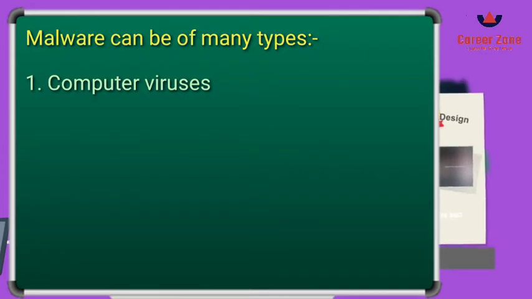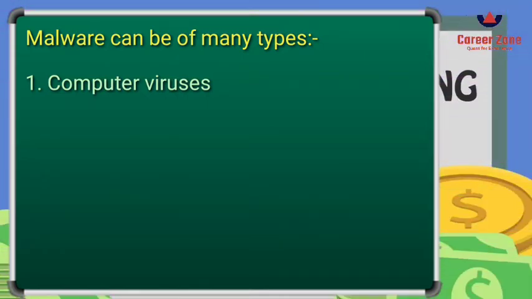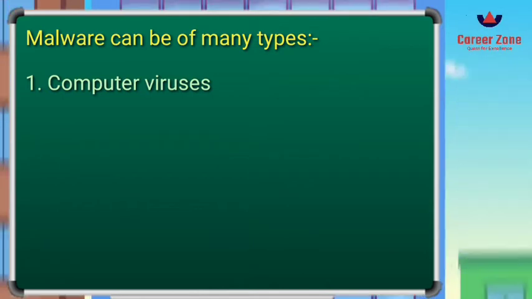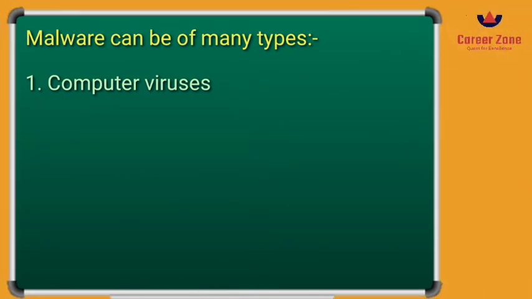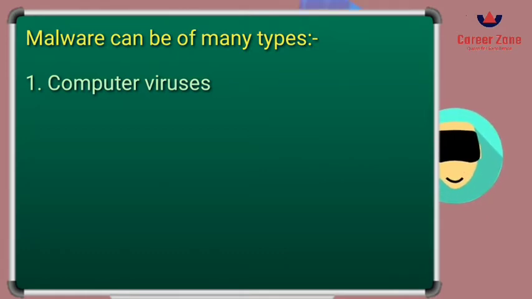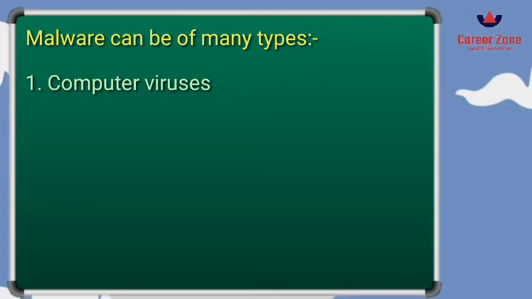So computer viruses can affect any part of your computer, any drive of your computer, with their malicious code. To get rid of computer viruses, we have to install a good antivirus on our computer system, such as Quick Heal, McAfee, or AVG. Any one of them you can install, and from time to time you have to update it so that the unwanted viruses or software which are trying to execute different kinds of codes to corrupt your data can be stopped.